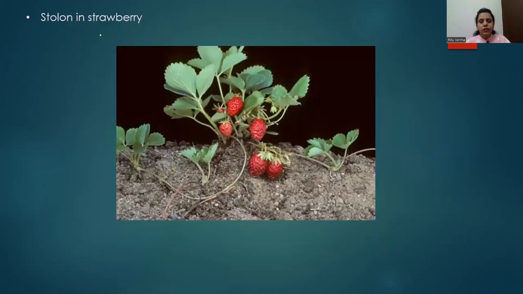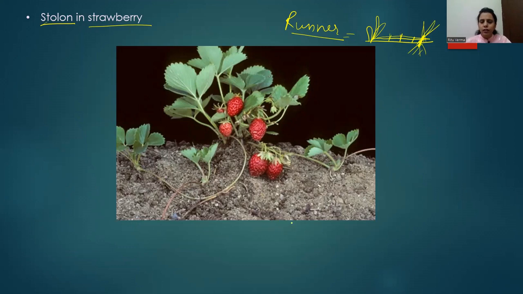Next and the last modification of stem is stolon. Stolon is actually present in strawberry. One category was runner. In runner, the horizontal branch grows parallel to the ground, and if a node comes in contact with the soil, from the node the root and the plant arise.